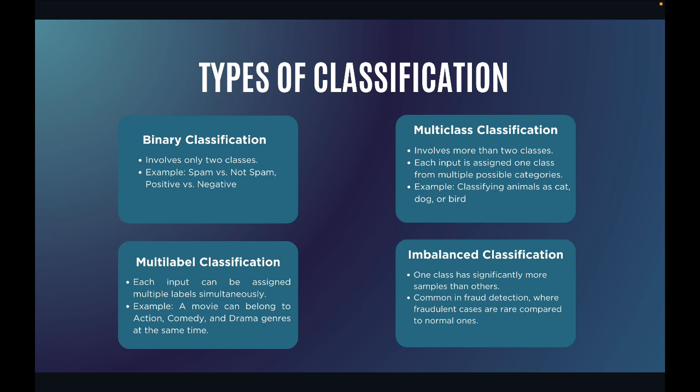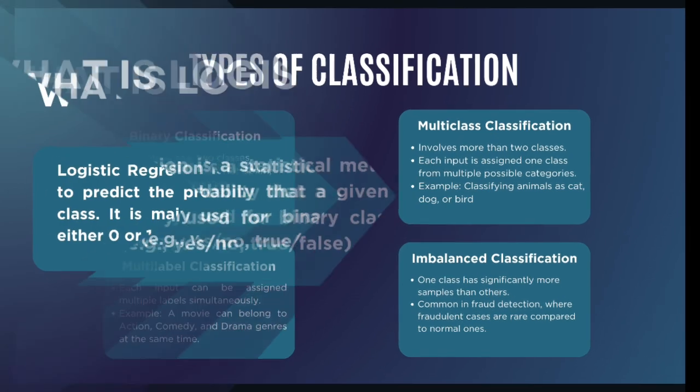Now this is where it gets juicy. One thing can have multiple labels at the same time. For example, a YouTube video like this one can be funny, educational, life-changing. Machines can assign all relevant labels at once, multi-talented like you. Imbalanced classification is not mostly used, but still we will learn about it. One class has more samples than the others, okay? For example, in fraud detection, it is being used.